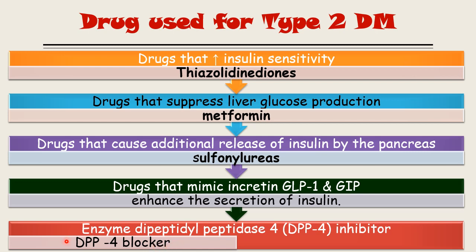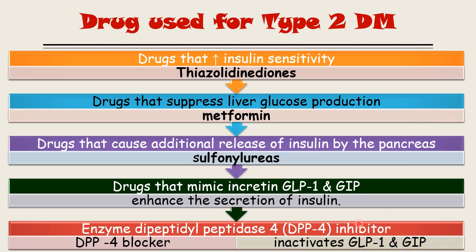Now what is the role of this drug? This drug will block the enzyme dipeptidyl peptidase 4, and this enzyme works on the degradation of GLP-1 and GIP. So by blocking that enzyme, we make the hormones GLP-1 and GIP work for a longer amount of time.